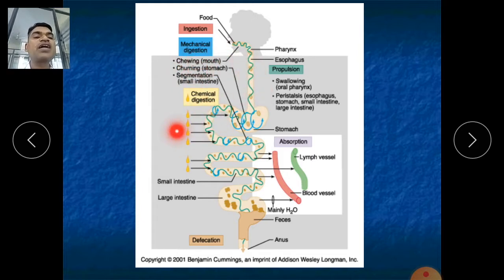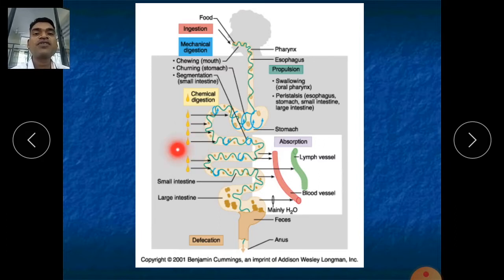Now what is chemical digestion? The food material released to the small intestine can be absorbed through the mucosal layer into your bloodstream, and it will go to the liver for chemical digestion. The liver also secretes its secretions.